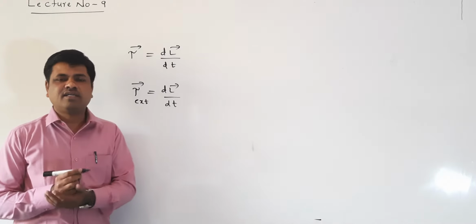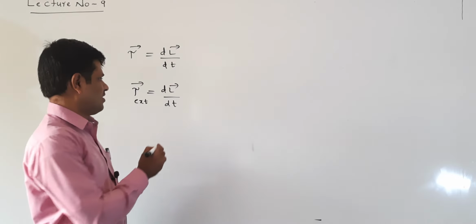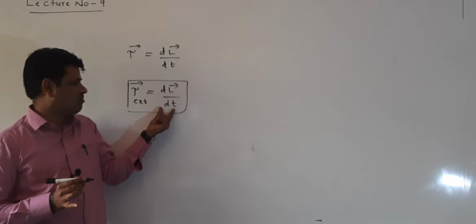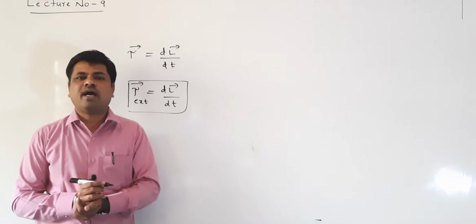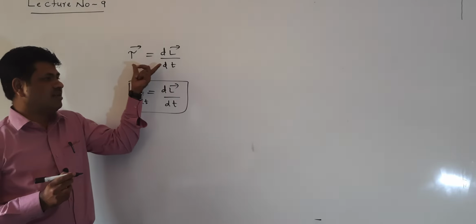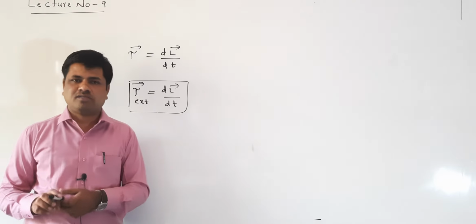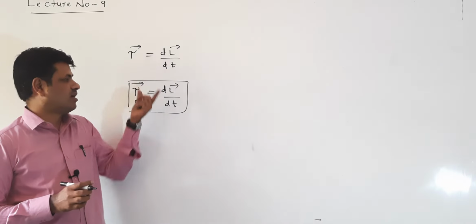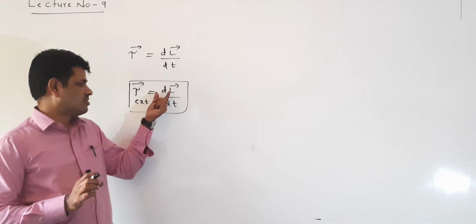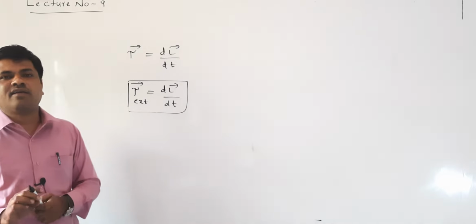Our system is nothing but a combination of particles. A combination of particles is called a rigid body. For the rigid body also we can write that the rate of change of angular momentum of a rigid body is equal to the external torque acting on the rigid body. This is for the particle, generalizing to the system of particles or rigid body. The rate of change of angular momentum of a rigid body is equal to the external torque acting on the rigid body.